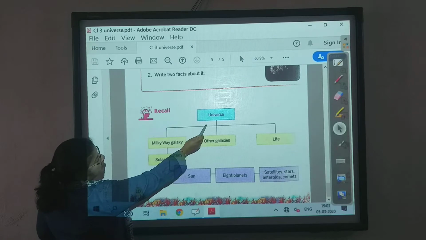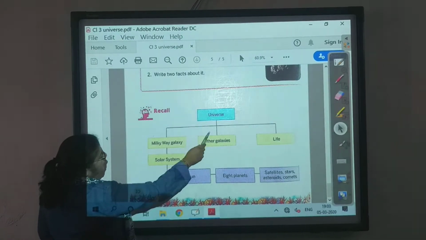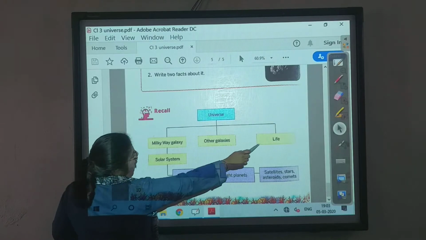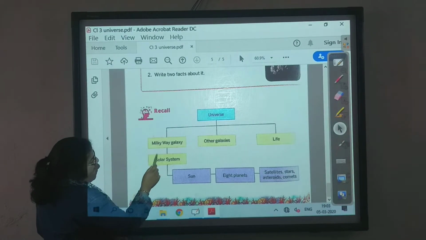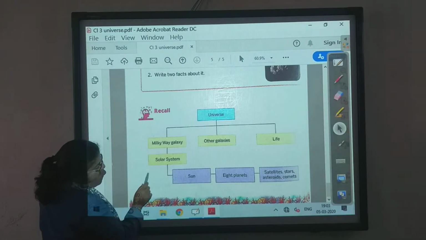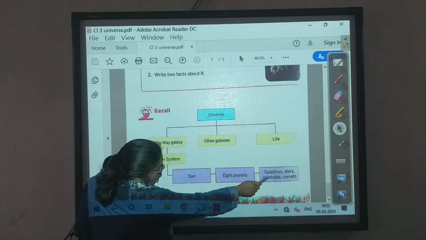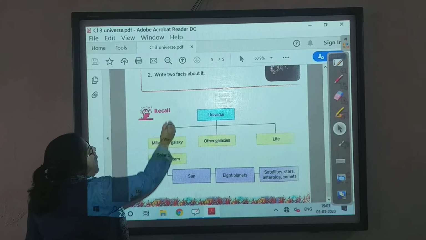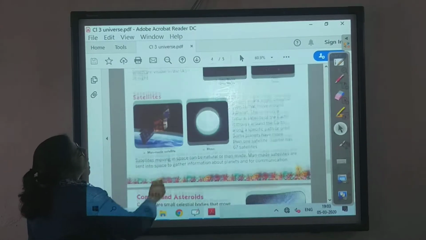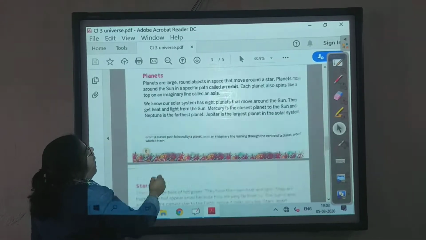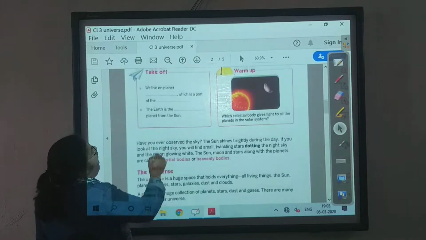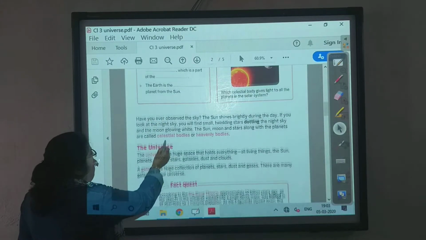First we will be learning about the universe, and from the universe what is there? Milky Way, other galaxy, life. Then from Milky Way we have the solar system. From the solar system we have the sun, the 8 planets, satellites, stars, asteroids, and comets. So let us start our chapter today, children. All pay attention, and whenever I say underline, please underline from the place where I say.